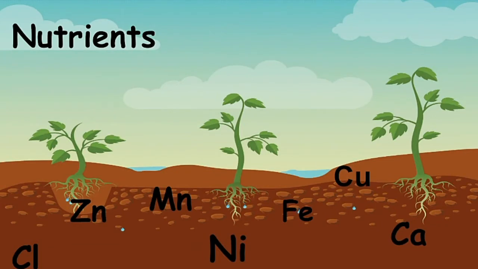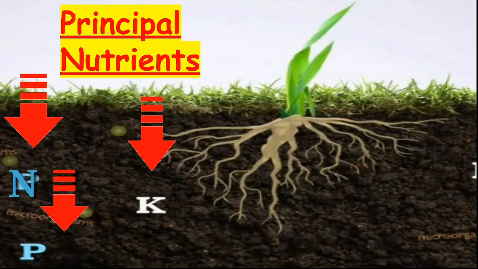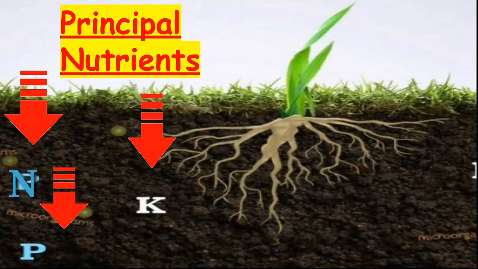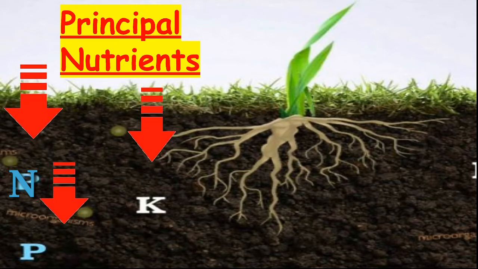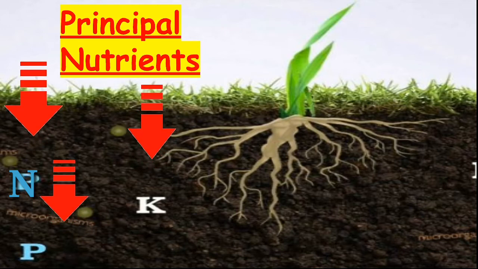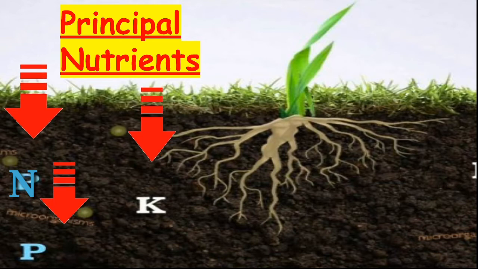Among the various nutrients needed for the growth of plants, for examples, chloride, zinc, manganese, nickel, iron, copper and calcium, etc., nitrogen, phosphorus and potassium, these three are called principal nutrients.